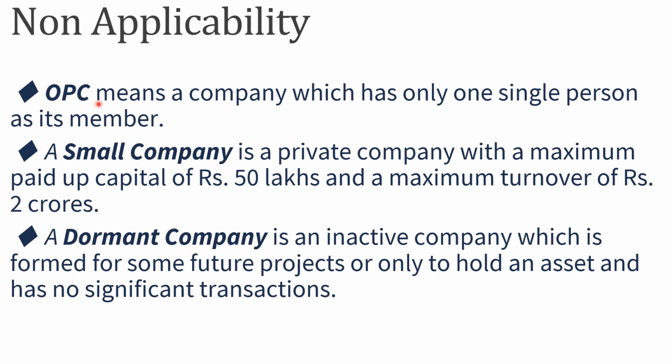Here I have described what is a one-person company. One-person company means a company which has only one person as its member. A small company is a private company with a maximum paid up capital of rupees 50 lakh and maximum turnover of rupees 2 crore. A dormant company is an inactive company which is formed for some future profits or only to hold an asset and has no significant transactions.